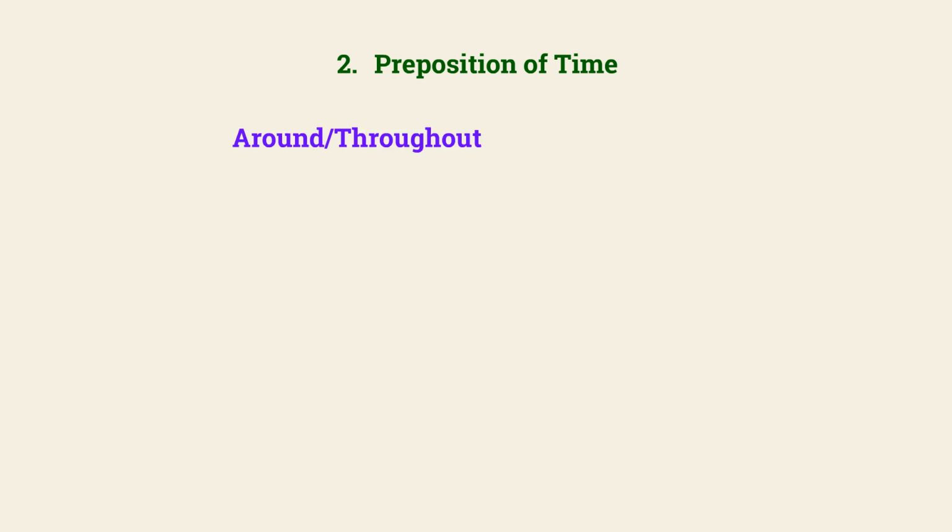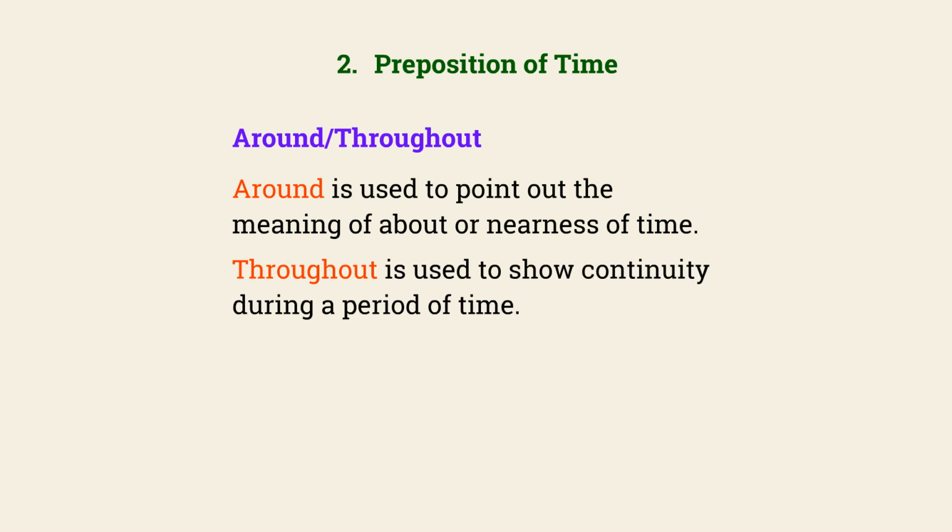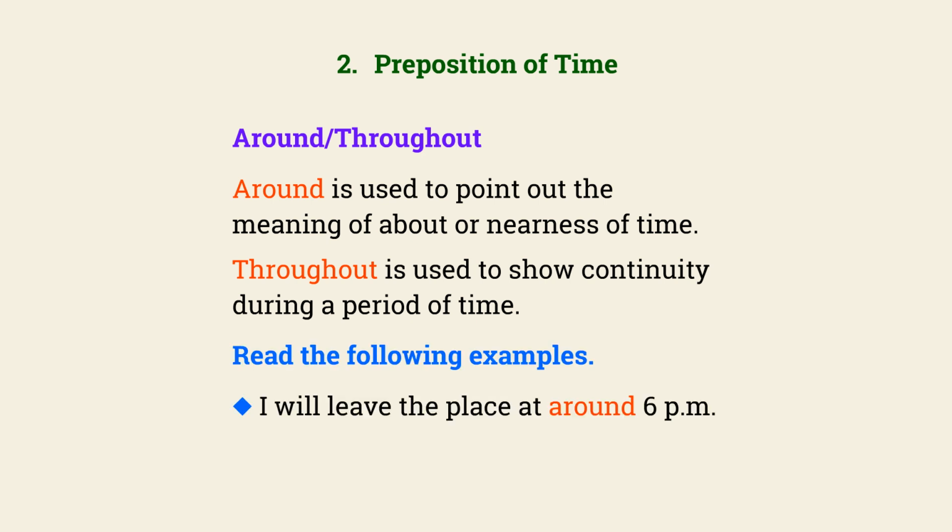Around or throughout. Around is used to point out the meaning of about or nearness of time. Throughout is used to show continuity during a period of time. Read the following examples. I will leave the place at around 6 p.m. I cannot work throughout the night.